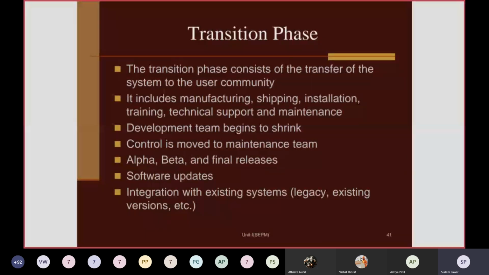It means your software or project should work on a different kind of platform or systems. Like it should work on the legacy or older system also, or the current existing versions of the same system also. It may be related to the operating system, that is Windows. It should work on Windows 8 as well as Windows 10. Likewise, this kind of integration or support you need to provide to the customer. So this is about the transition phase.